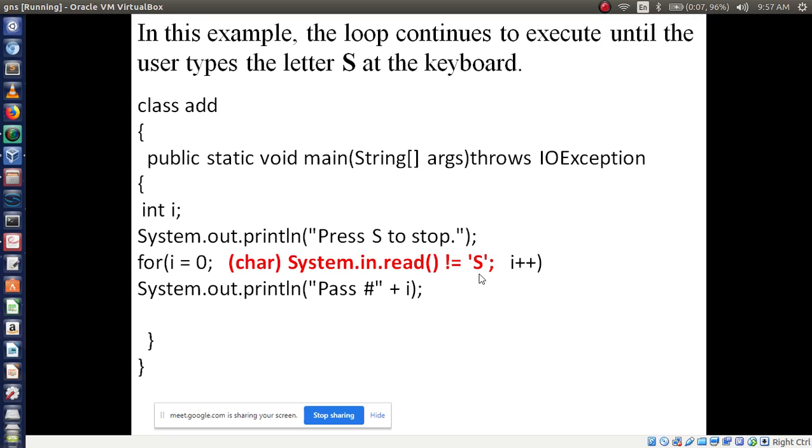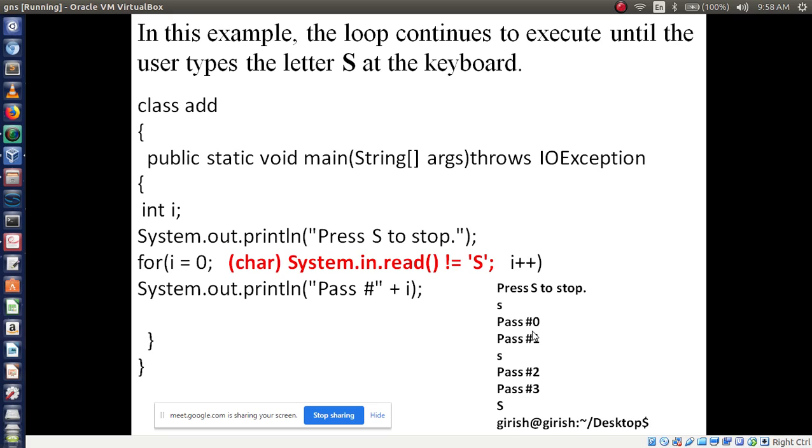So now if this condition is true, come out of this loop. Otherwise you have to display the I value, whatever you are getting in I. Now we are getting I value as 0, so the I value is going to print. First it will display "press S to stop". Okay, this line will print. Then if you press small s, it will display pass 0 and 1.